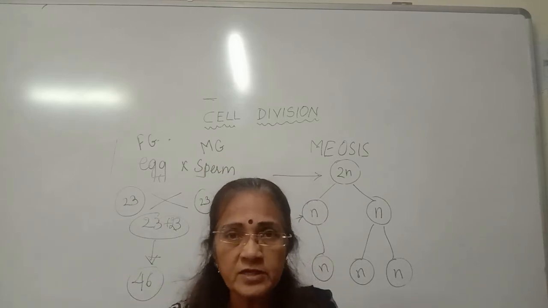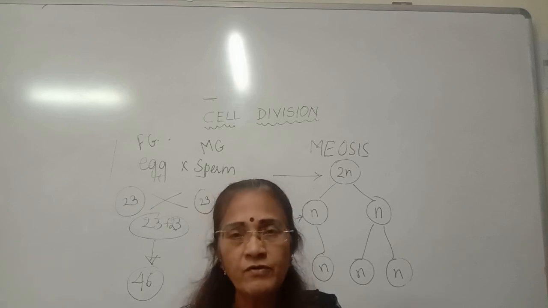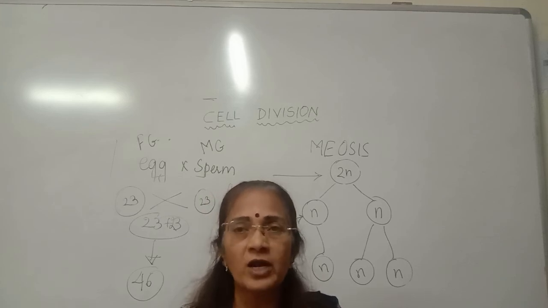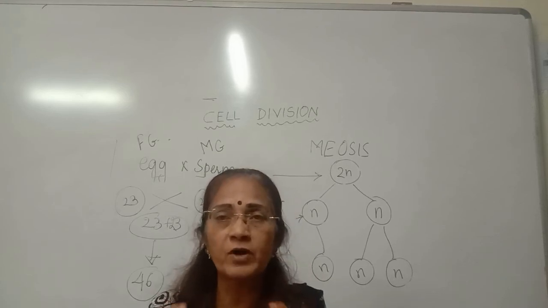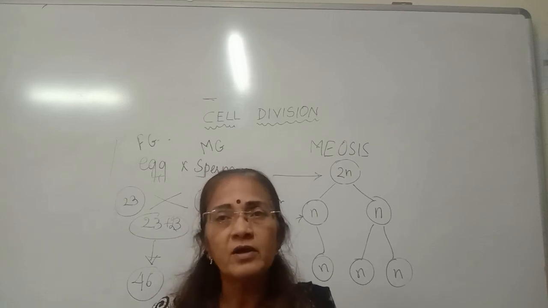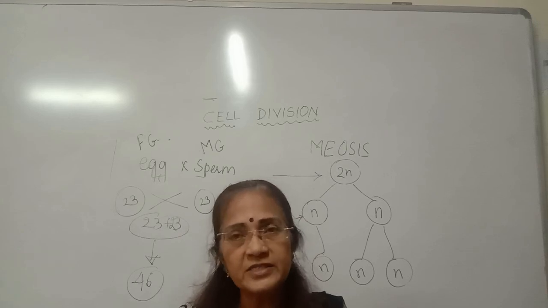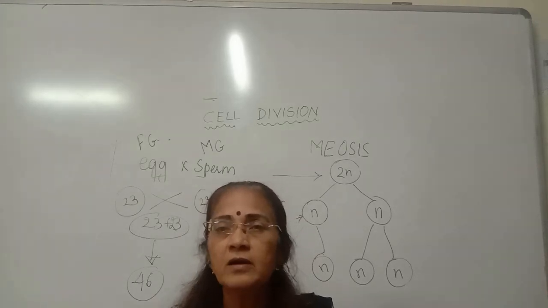Is that clear, students? So I think cell division is very clear. For the diagram, how it is formed, how the number of chromosomes becomes half or why they remain the same, diagrammatically you will be studying in your 11th standard. So that is all about cell division, students.